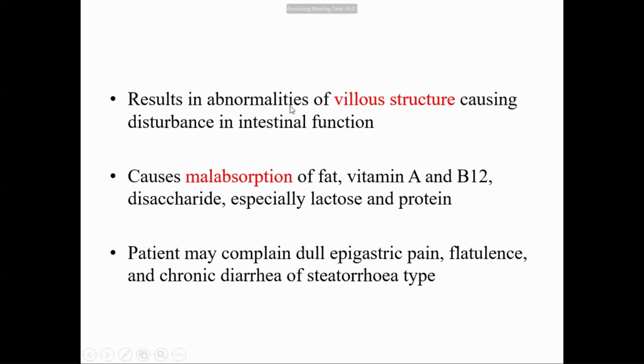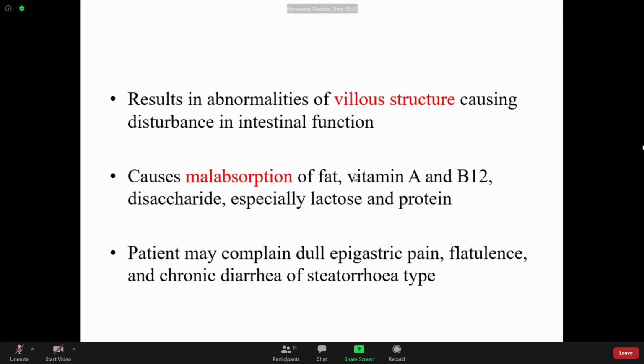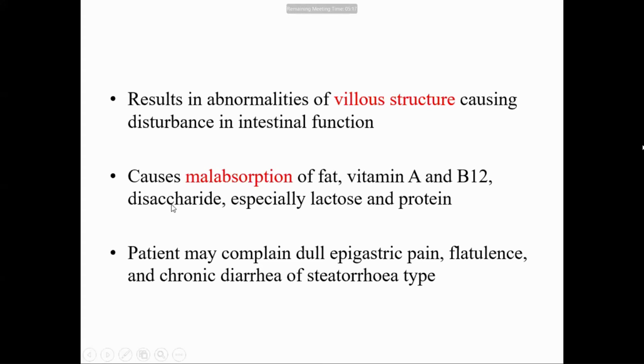Due to these abnormalities and disruption of the small intestine, it causes malabsorption of fat.